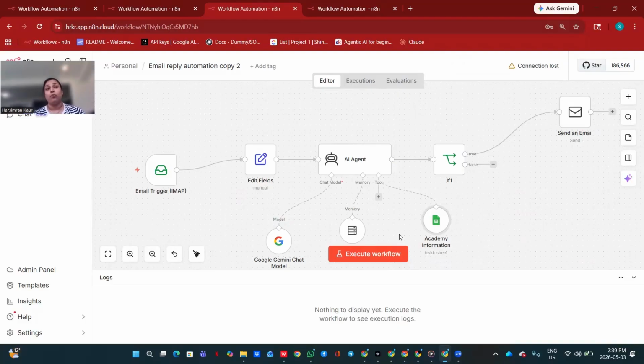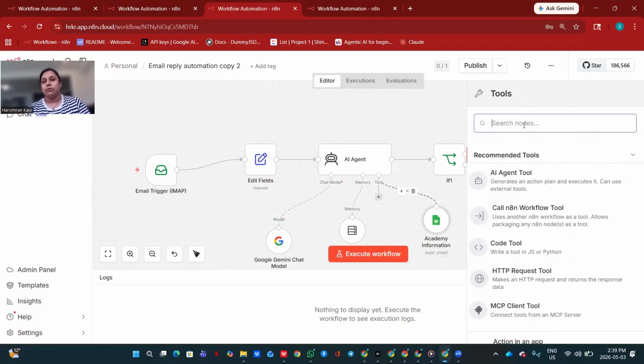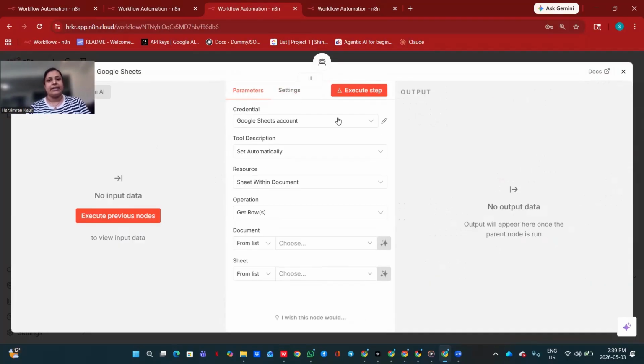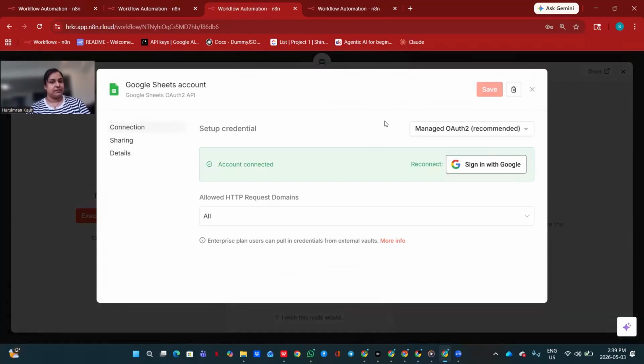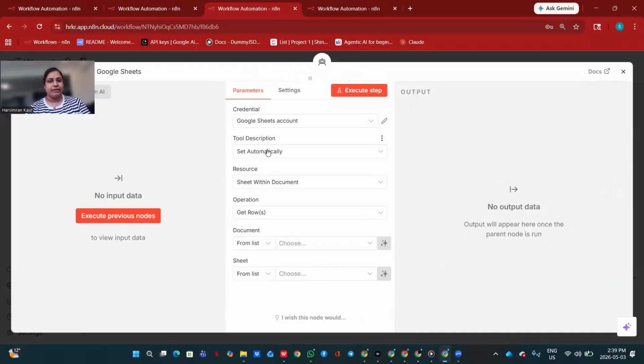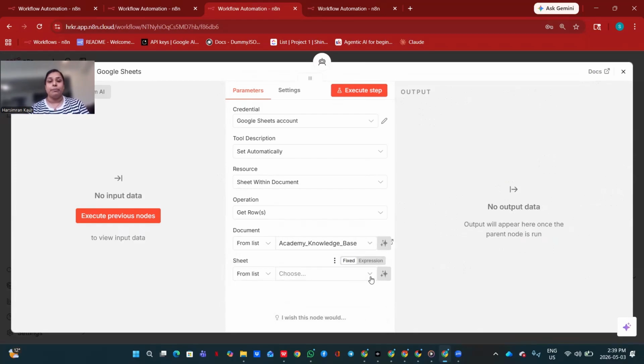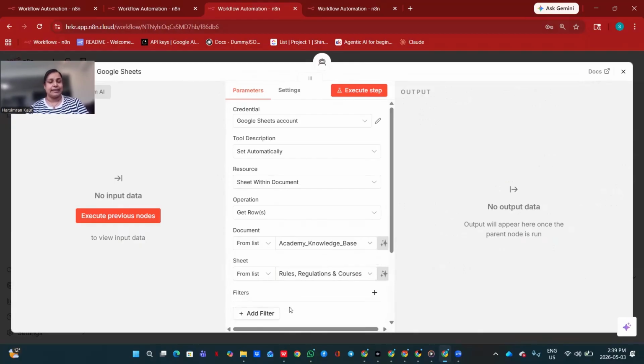Okay. Now another thing I need to attach is, again I will add another same tool. So again I will select the Google Sheets tool, and again in here I will check the connection, account connected, all good. Then I will set automatically, sheet within document, get a row, because it needs to get the information, right? Same document I want to choose. So academy knowledge base. From that document, now I want to choose the second sheet, that is about rules, regulations and courses, right? So I will select that. All good, done. So here you go.